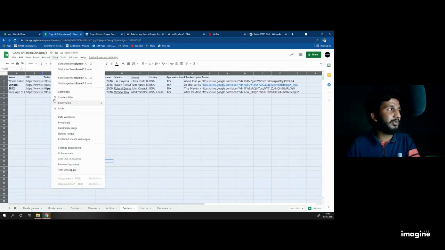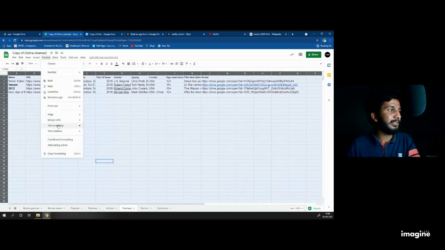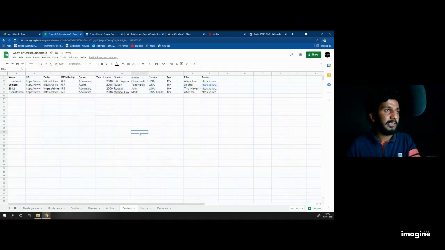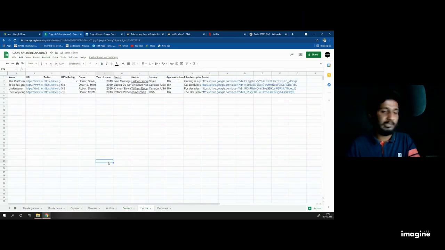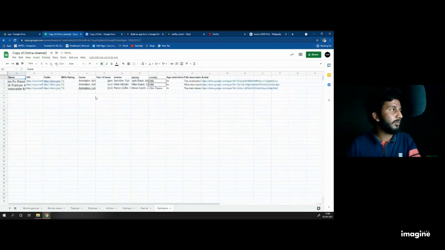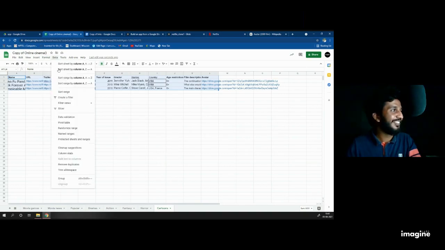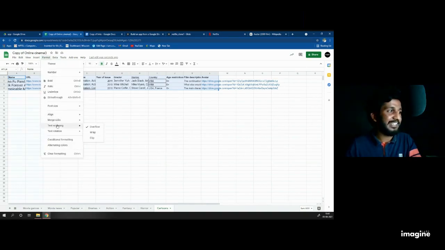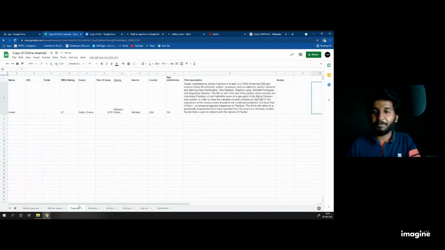It's not required to do this, but if you want your database to look nice when a person looks at it, just press Control A, then click on format, then click on wrap. Don't worry, don't do it for everyone, just do it for popular ones. That's enough. I am doing it for everyone just to pass time. Format, then click wrap, then okay.